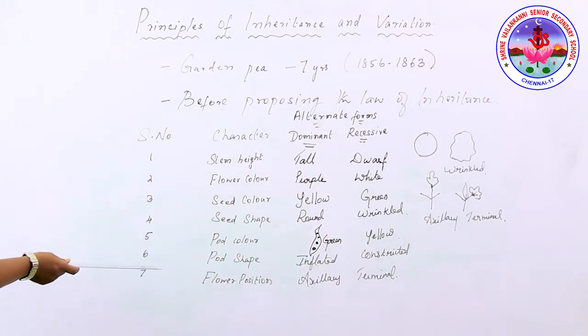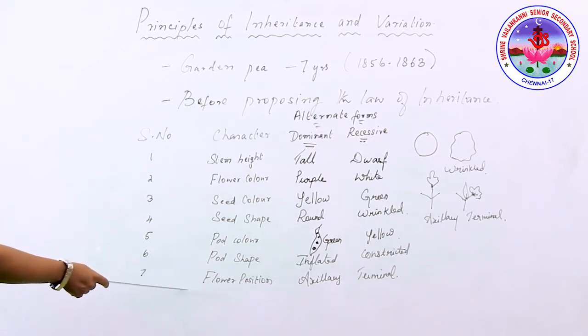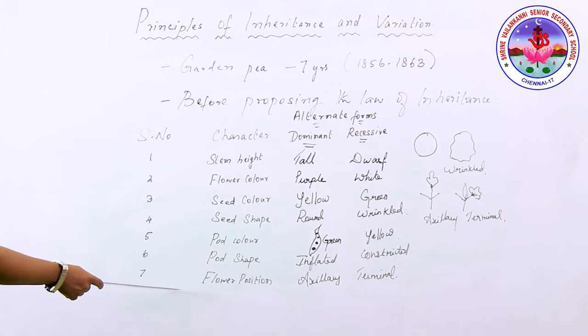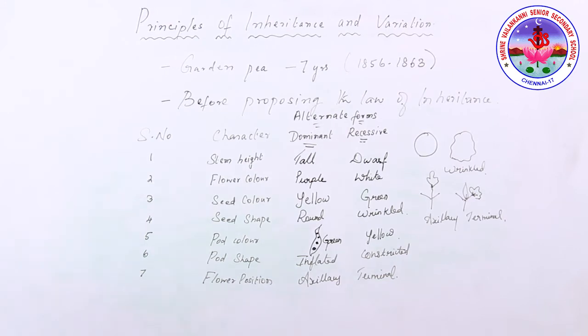Mendel, based on these characteristic features, first made sure that each of the 14 varieties, that is the 7 pairs of contrasting forms, was true breeding, by allowing successive generations to self-pollinate and eliminating any offspring that was not true breeding. Mendel conducted artificial hybridization or cross-pollination using the true breeding pea lines.